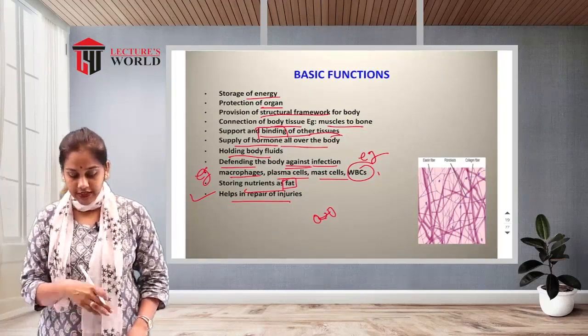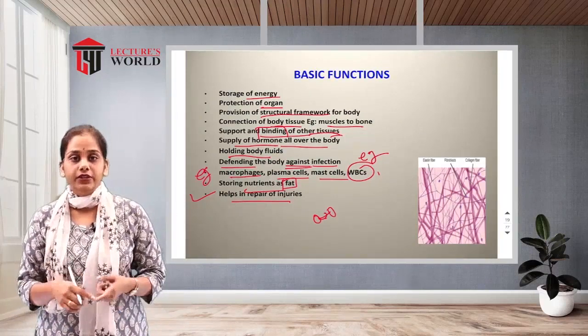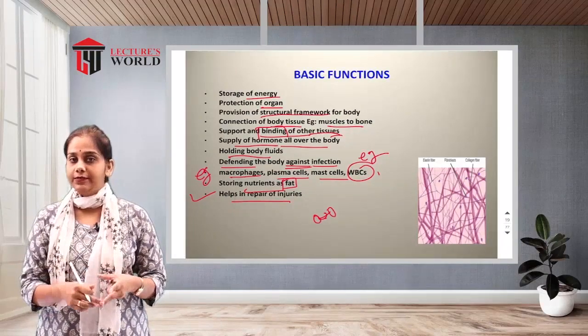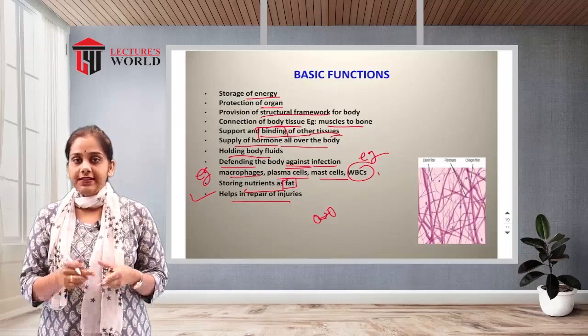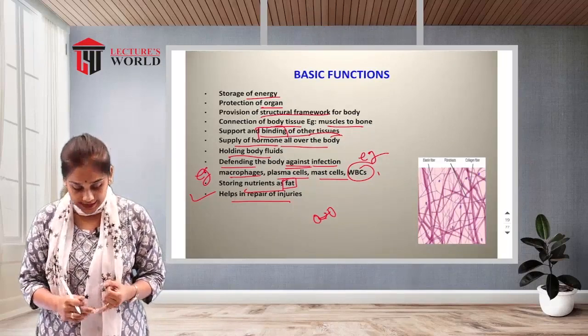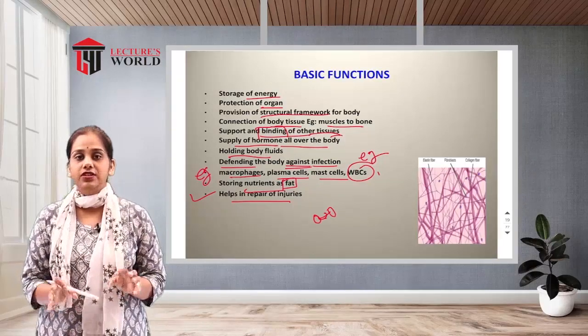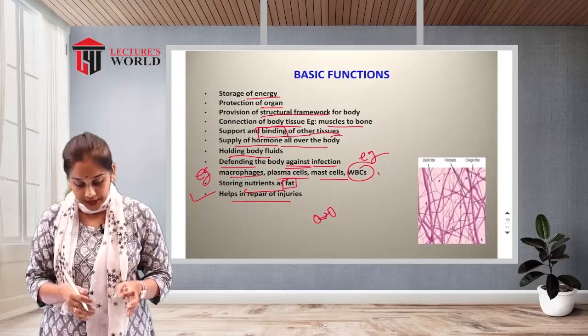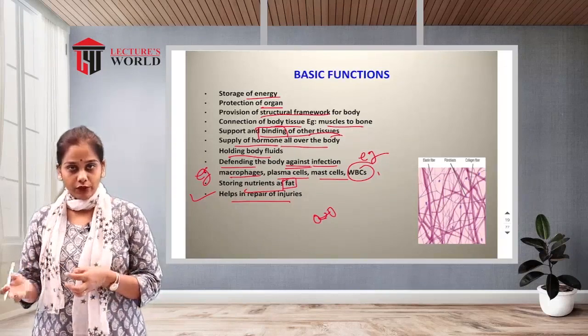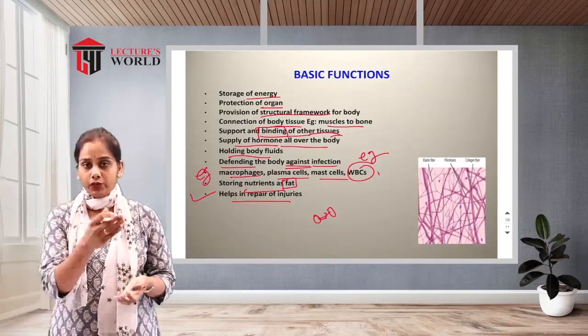So these are the basic functions of the connective tissue. First is the storage of energy, because of the deposition of fat cells or lipid molecules. Second is protection. Next, it provides the structural framework to the body. Then connection of body tissues like muscle to bone, bone to tendon.